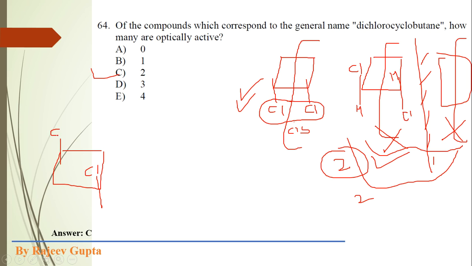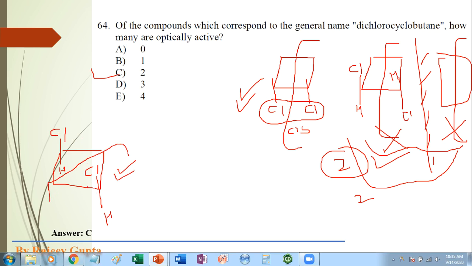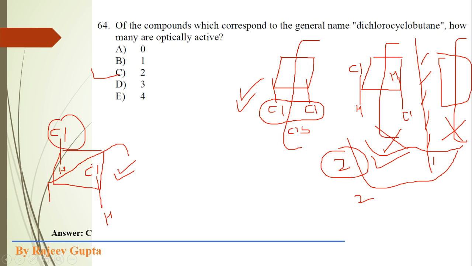Suppose, first of all, I am drawing its cis structure. In this cis form we can clearly observe a plane of symmetry, where the top portion and bottom portion are mirror images. So here a plane of symmetry is present, so it is optically inactive.